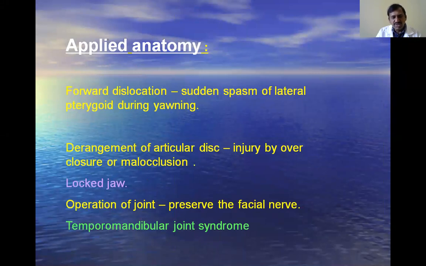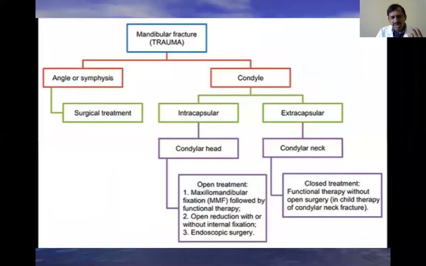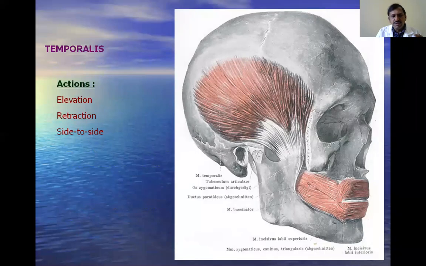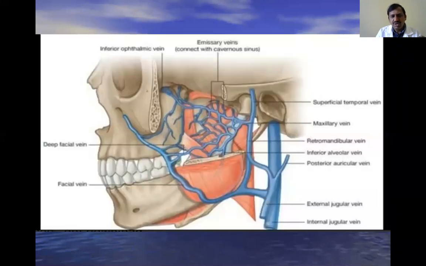And what is the temporomandibular joint syndrome? And what are the possible injuries of this joint? And what is the importance of the intra-articular disc? And what is the displacement or dislocation of the temporomandibular joint? And next, what is the pterygoid venous plexus? What are the tributaries taking part in its formation? And what is the importance of the pterygoid venous plexus? All these things we discussed.